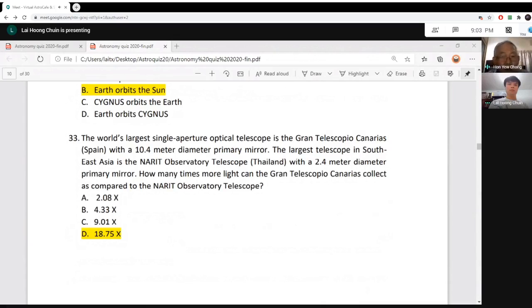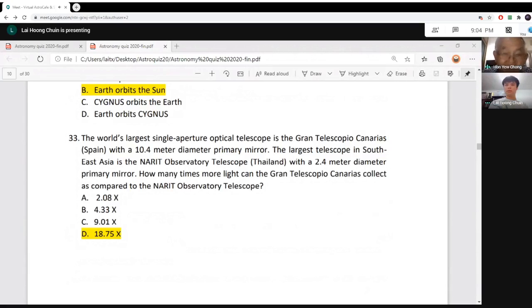So you say, oh, 10.4 meters divided by 2.4 meters. Wrong. Remember, the light collecting power is proportional to the area of the primary mirror. So the correct answer should be 10.4 squared divided by 2.4 squared.